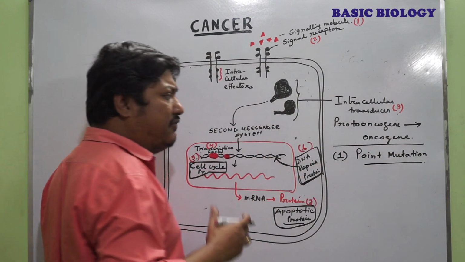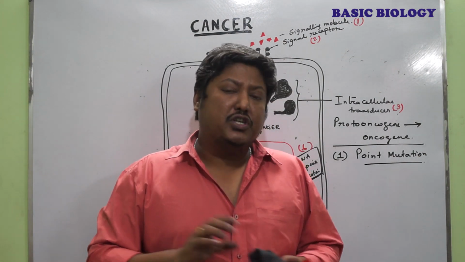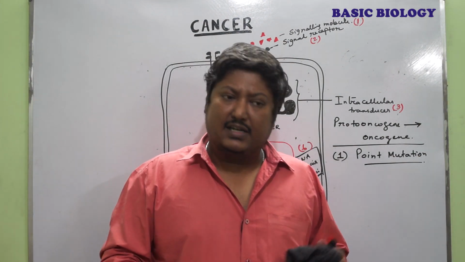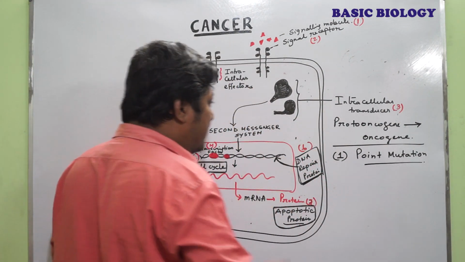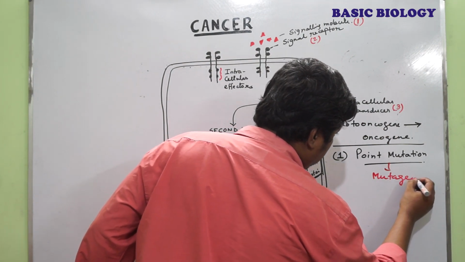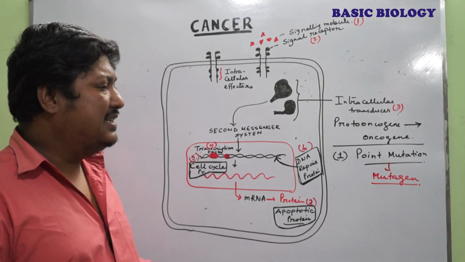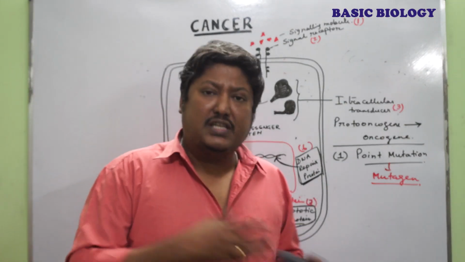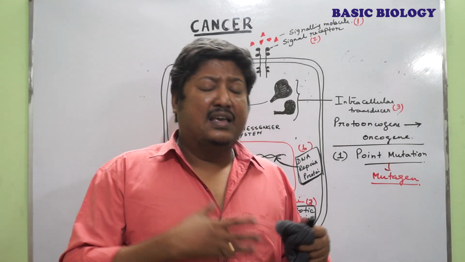Now, mutation is a very possible cause behind cancer, and mutation occurs due to different reasons. There are different types of mutagens present in the environment, as well as in different kinds of food. These mutagens are either physical or chemical mutagens: the UV radiations, the X-rays, the gamma rays.